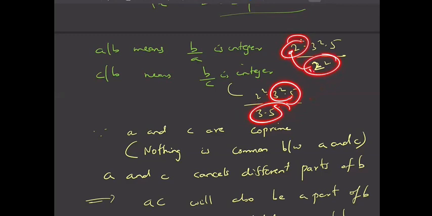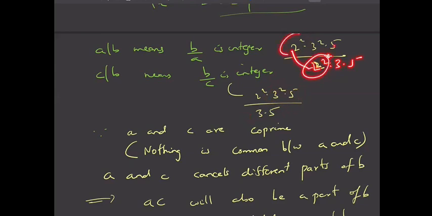But since A and C are co-prime, this factor which is of A which is present in B is different from C which is present in B, right? So A and C will cancel different things because A will cancel 2 square part and C will cancel 3 into 5 part only. So if I multiply these two together, 2 square 3 5, then this will also cancel B, right?